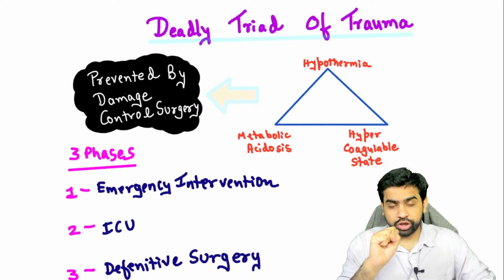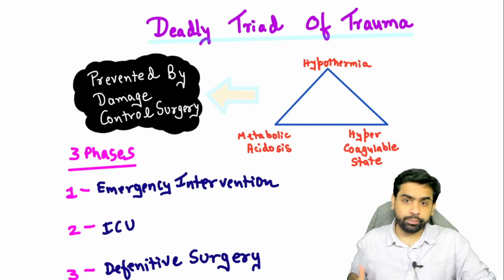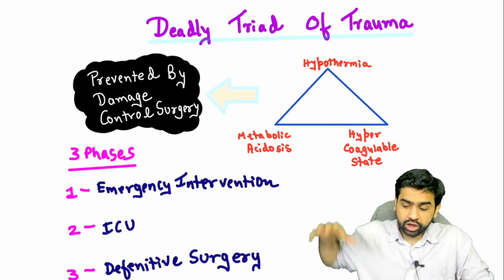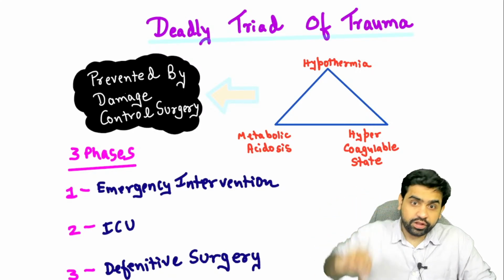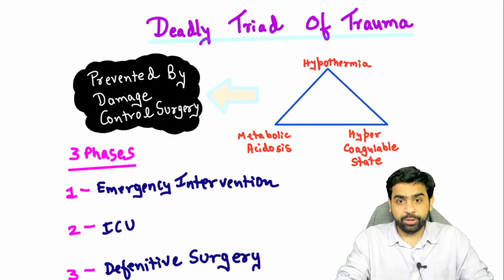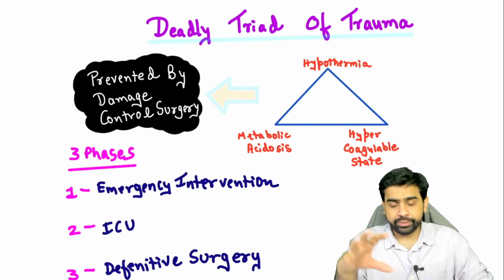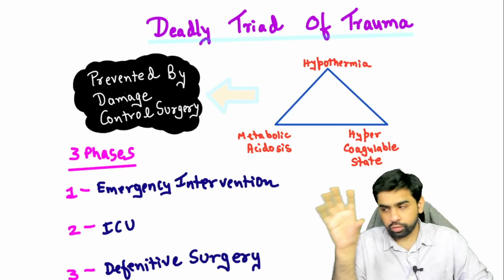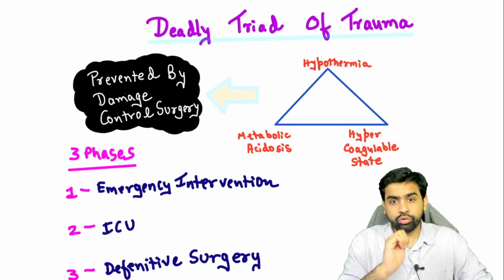In damage control surgery, whenever you have a patient with a polytrauma, there are 3 phases. In the first phase, whatever might kill the patient, you take care of that. For example, if there is bleeding from some major source, you control that particular bleeding.